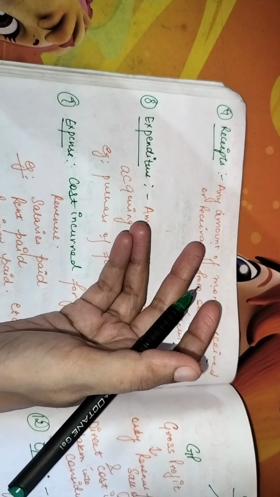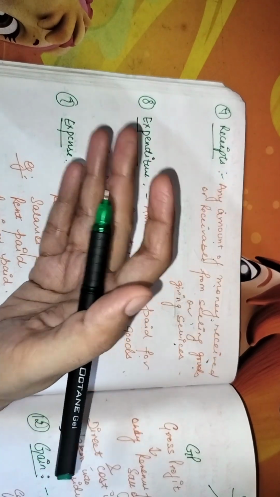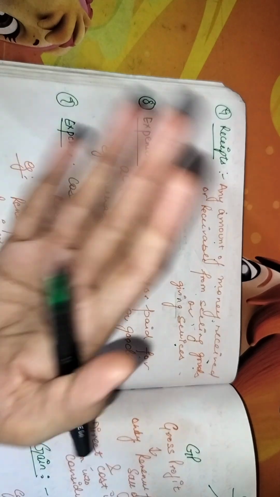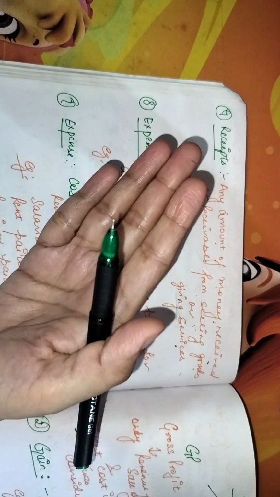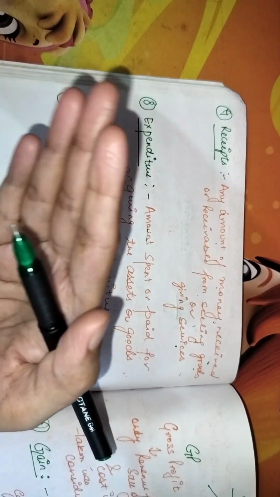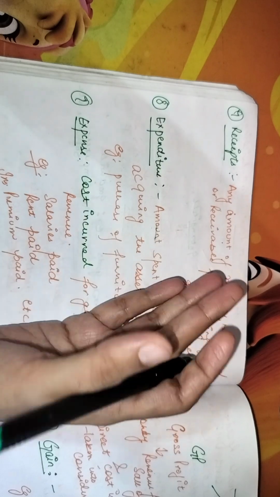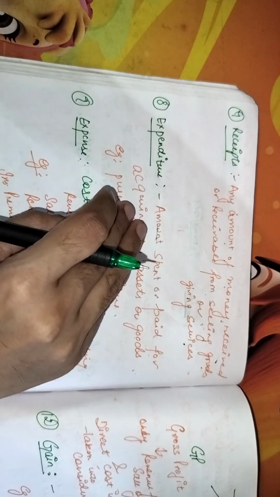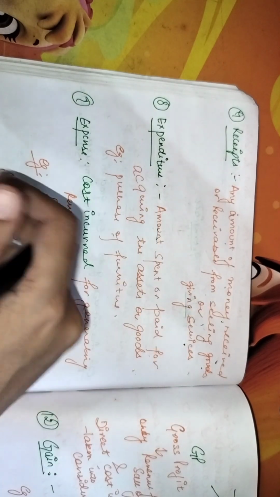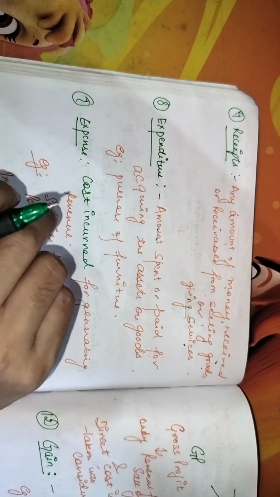What are non-profit organizations? These are basically the organizations that are not run for the motive of profit. They are basically run for providing services to the society. So receipt is the amount of money that is being received by the business. Expenditure is any amount that is being paid by the business.